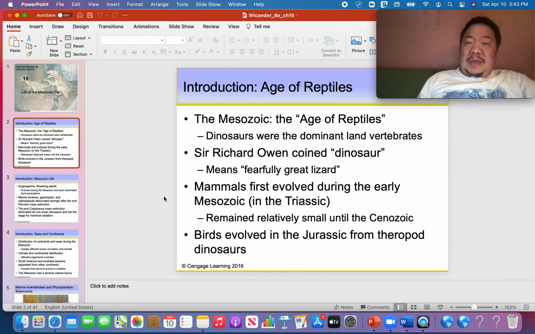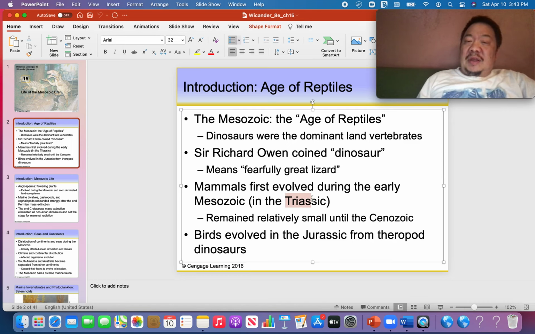So, the Mesozoic Era, one last time, is called the Age of the Dinosaurs. They first appeared during the first period of the Mesozoic, and by now you should know that's the Triassic period. So dinosaurs appeared during the Triassic period, and they continued to thrive and evolve into many different forms during the next period called the Jurassic period. And they would become extinct at the end of the Cretaceous period, or the end of the Mesozoic era, 65 million years ago.